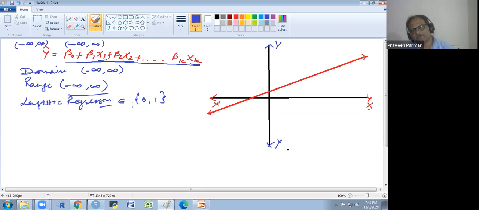Does that make sense to everyone? But the equation we are using for logistic regression gives us a numeric value. So how could we convert this value into 0 and 1?